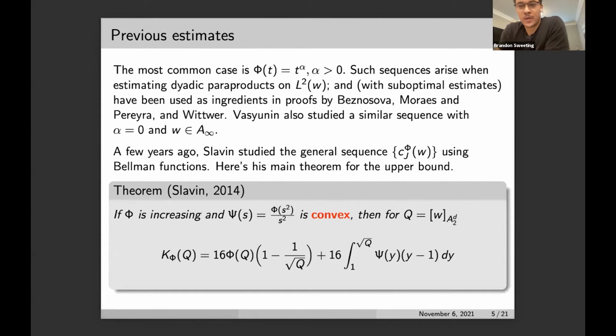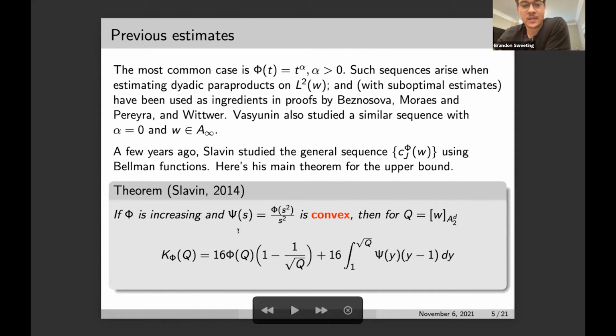The most common situation when encountering such sequences is the case when phi is a power function, for a positive power alpha. Such sequences arise when estimating dyadic paraproducts on weighted L2 and have been used with suboptimal estimates in ingredients and proofs by Beznosova, Moraes, Perez, and Whitworth. Vasily Vasyunin also studied a similar sequence in the case when alpha is 0 and W is an A infinity weight. And a few years ago, Leonid studied the general sequence using Bellman functions.